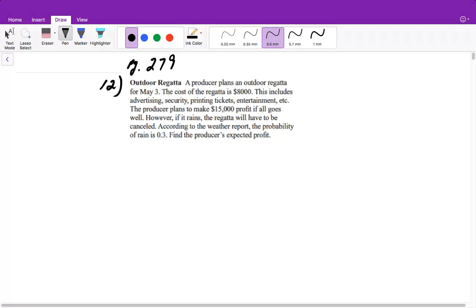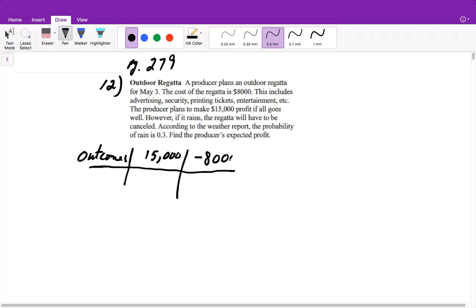if all goes well. However, if it rains, the regatta will have to be canceled. According to the weather report, the probability of rain is 0.3. Find the producer's expected profit. So what we need to do with this is figure out what the outcomes are. What can happen? It can either rain and he loses the $8,000, or it doesn't rain and he makes $15,000. So those are our two outcomes: he can make $15,000 or he can lose $8,000.